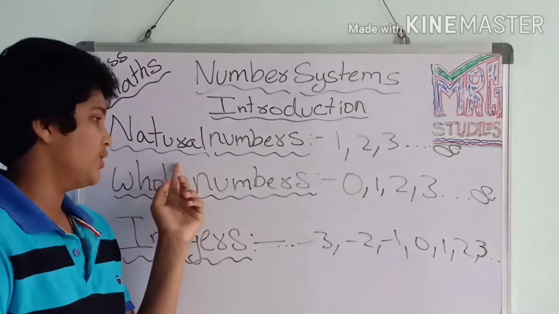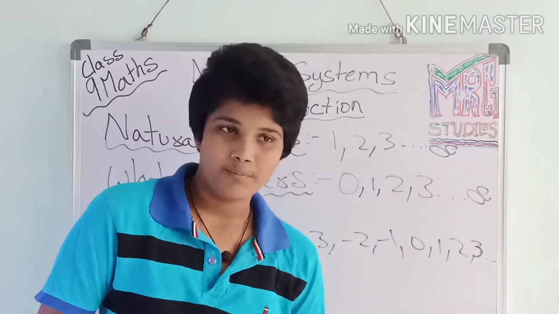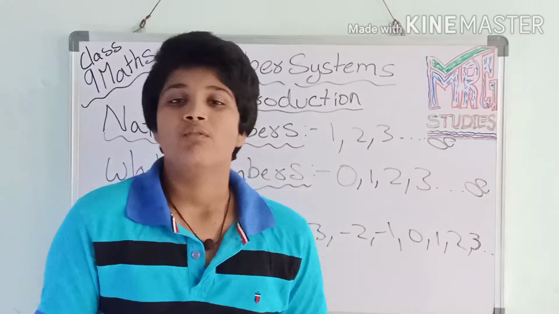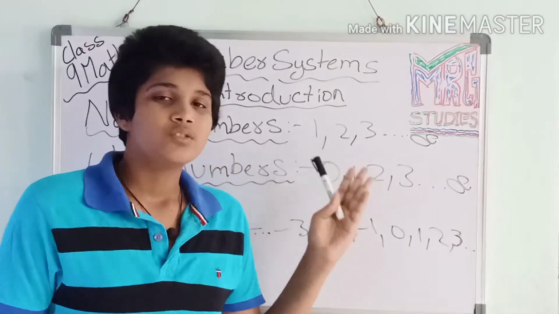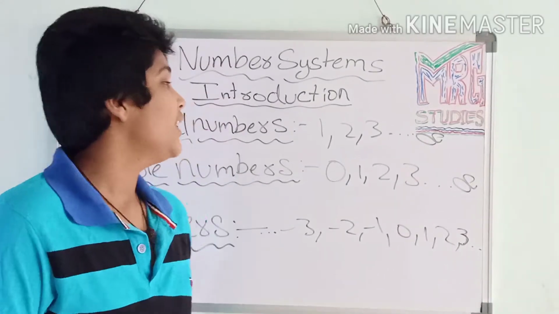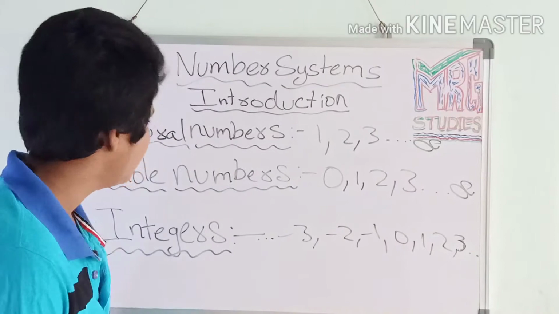So natural numbers. The natural numbers are the numbers from 1 to infinity. Between 1 and infinity there are so many numbers, like 10 lakhs, 1 crore, 15 crores. Infinity means we can keep going with so many numbers. So that is infinity, and you should not forget these natural numbers.